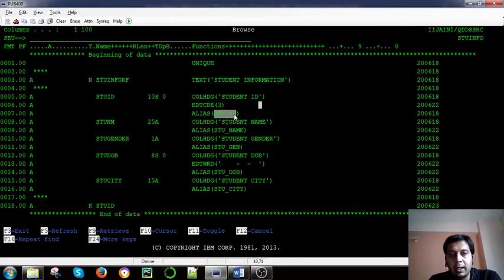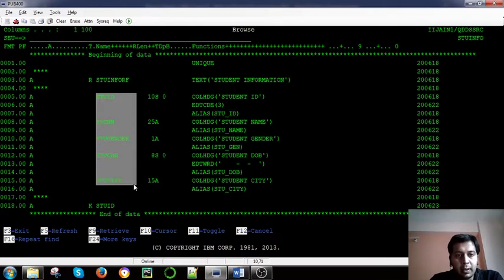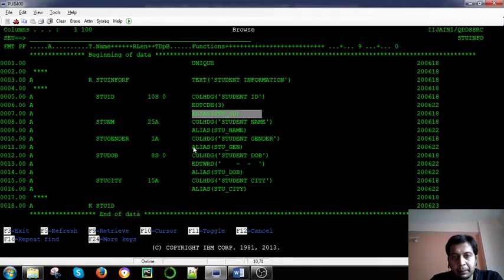So these are the names in the SQL queries. You can use the names of the file instead of these names, right? So you can use these names in the SQL queries: STU name, STU gender, right? Alias, Studio B, STU city, right?